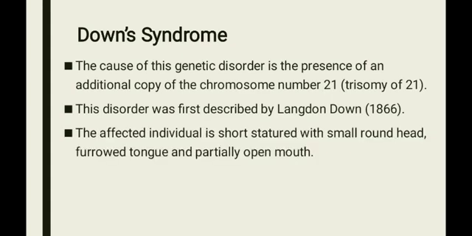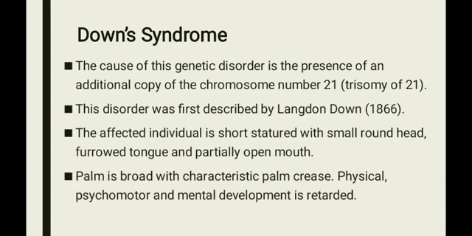The affected individual is short-statured with a small round head, furrowed tongue and partially opened mouth. The palm is broad with the characteristic palm crease. Physical, psychomotor and mental development is retarded. It means the individual is not mentally well developed. So these are the symptoms shown by Down's syndrome.